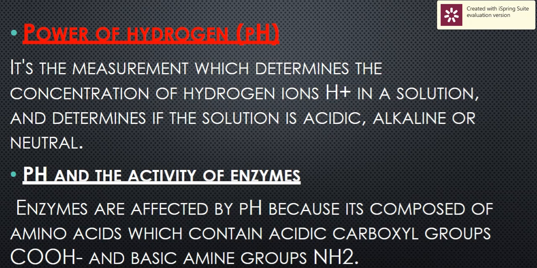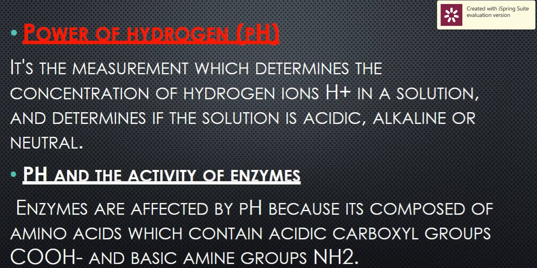Now we are going to talk about the second factor affecting the enzyme activity, which is the power of hydrogen, or the pH value, the concentration of hydrogen ion. The pH value is the measurement that determines the concentration of hydrogen ion in the solution, whether the solution is acidic, basic, or neutral.